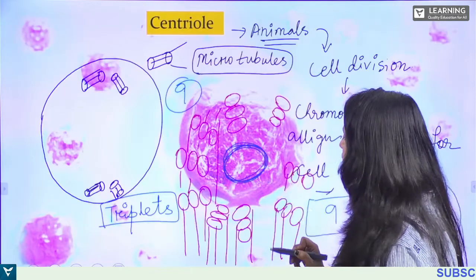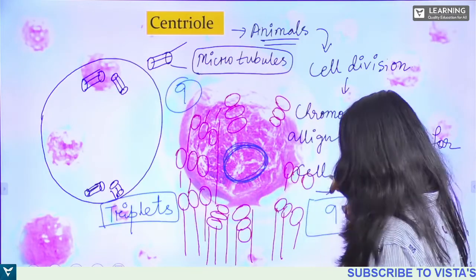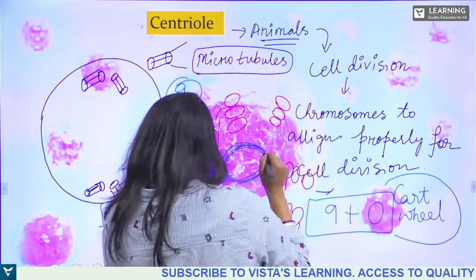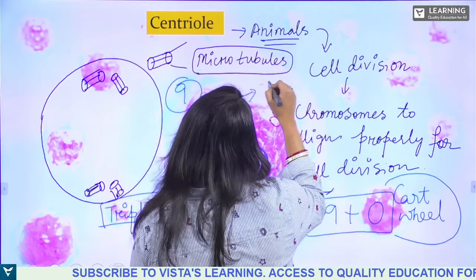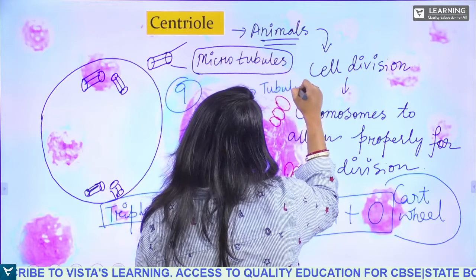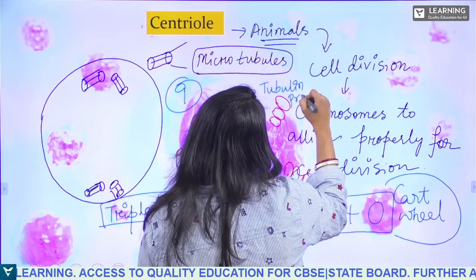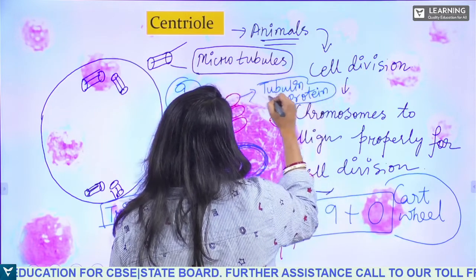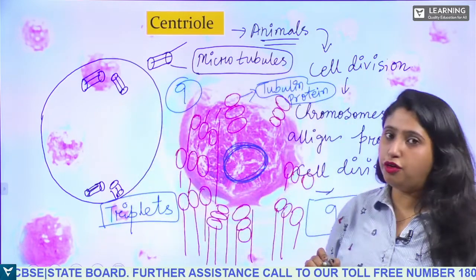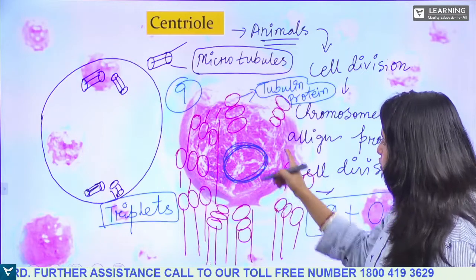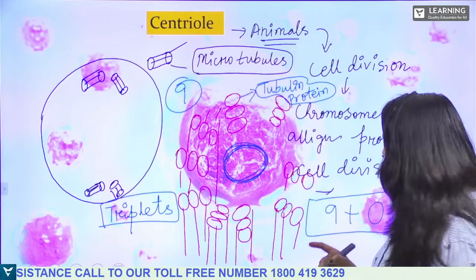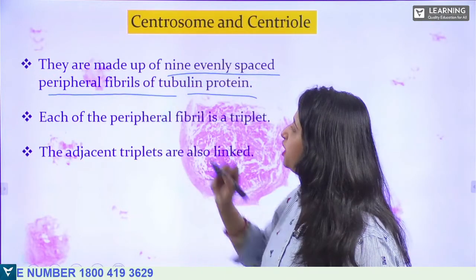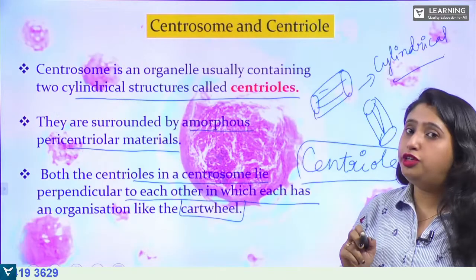So these are made up of what? These are made up of tubulin protein, okay. So this centriole is made up of tubulin protein. Clear? So there are 9, that is, they are made up of how many? 9 evenly spaced peripheral fibrils of tubulin protein.